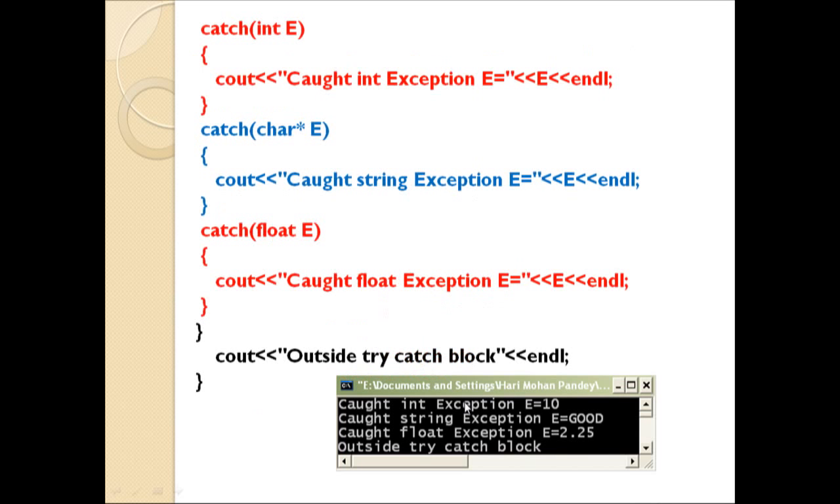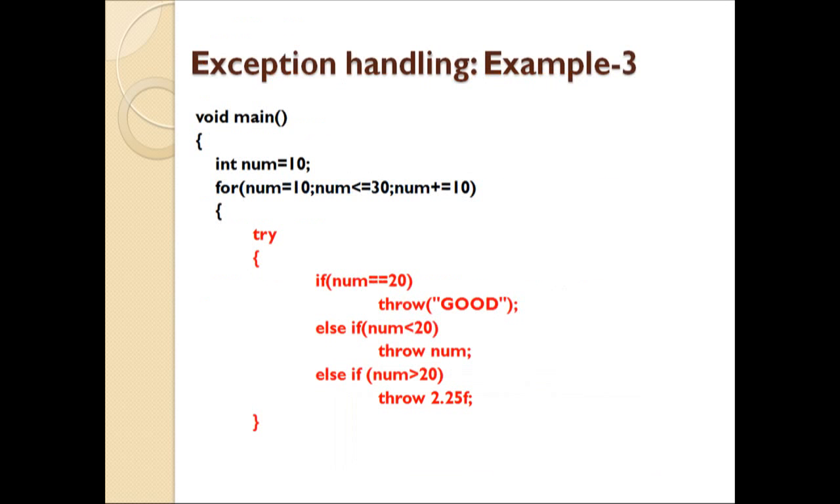Now here you can see multiple catch statements are given. The purpose of providing this program is that in a single program we can utilize multiple catch statements to catch multiple throw statements. In the previous slide, in the try block we have thrown the exception 3 times. First, for num equal to 20, second for num less than 20, third if num is more than 20. So for three throw statements we have given three catch statements.